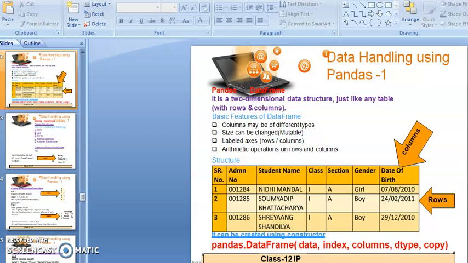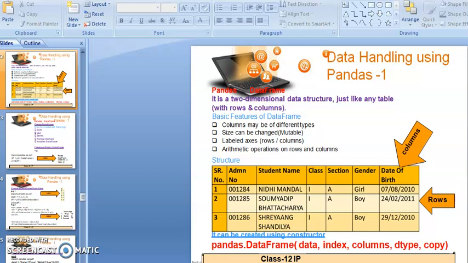Hello students, today we will start the data frame, the second data structure of pandas. We have already discussed the series data structure, and now this is the second most important data structure of pandas, the data frame. Firstly, we will discuss what a data frame is. A data frame is a two-dimensional data structure, just like a table with rows and columns.